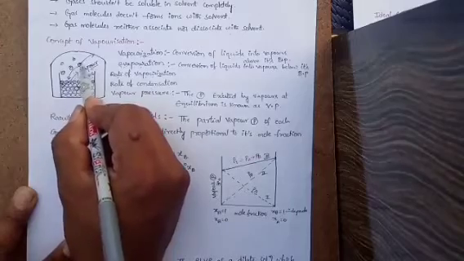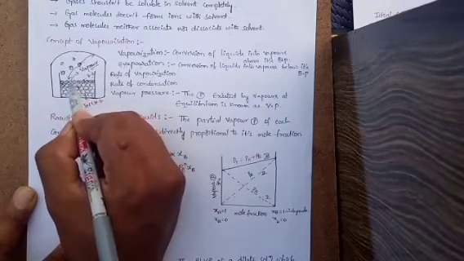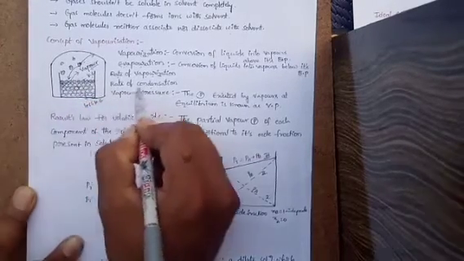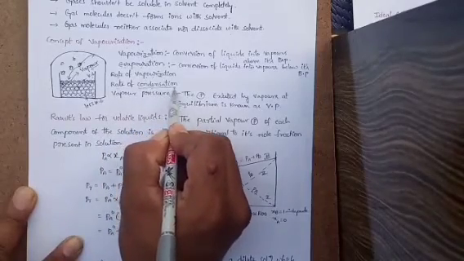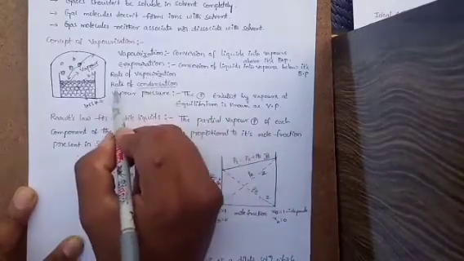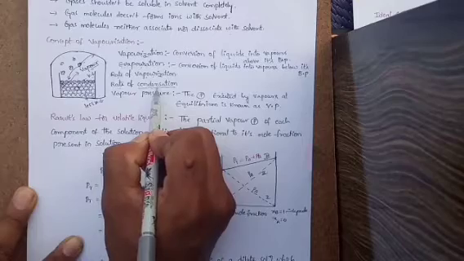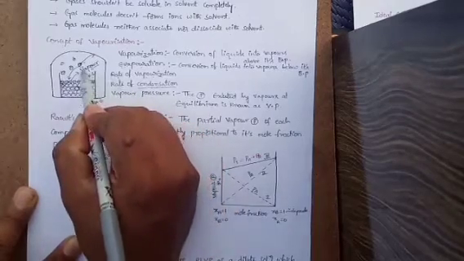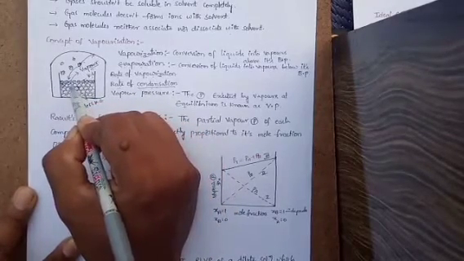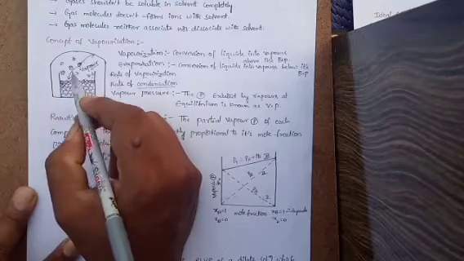When gases are converted into liquids, it is known as the condensation process. So rate of condensation means the number of vapor molecules converted into liquid state per unit time.